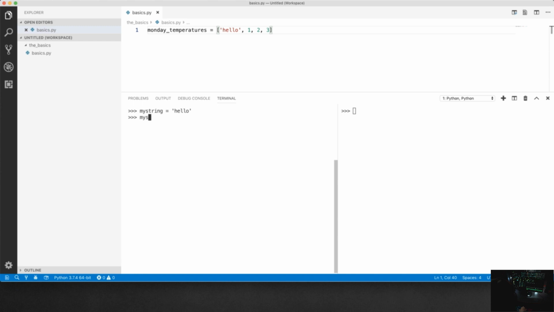String "hello" with index 1. That will give you the string "e", which is still a string. "Hello" is a string, "e" is also a string. And negative indexing works, and also slicing.